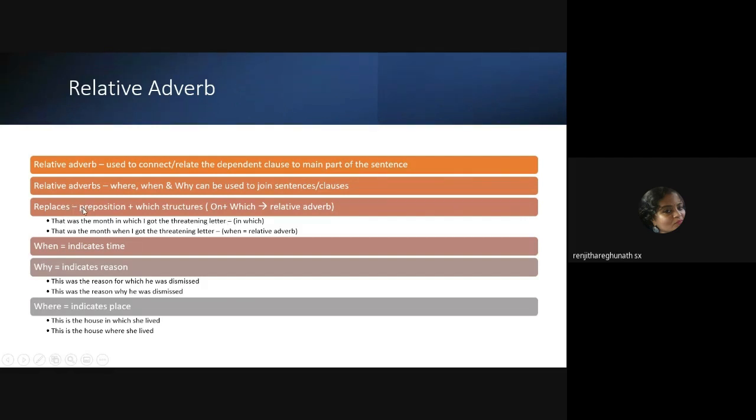A relative adverb will replace the preposition plus which, on which, all right, in which. So what happens is the preposition plus which structures are modified or they are replaced by relative adverbs. All right. For example, on plus which is usually replaced by where, when, or why.